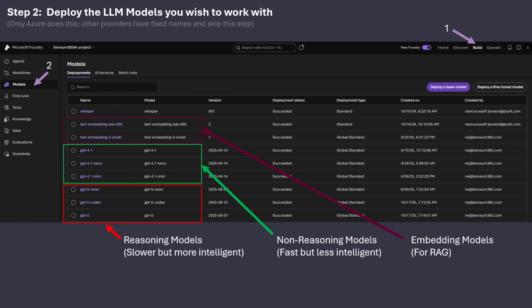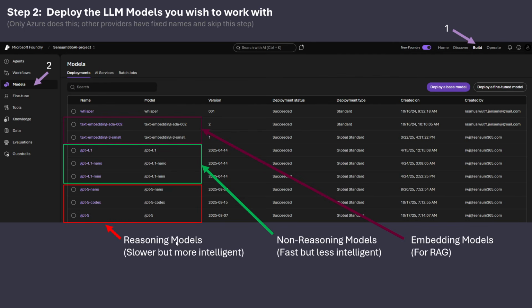Then we need to deploy a couple of models. We do that up in build here and models. And we need at least one LLM model or chat model. In my case, I will use GPT-4.1 Mini because we have the non-reasoning models that are fast but less intelligent, and we have the reasoning models that are slower. So all depending on your use cases, you will use all these in combinations. On top of that, when we later get to retrieval augmented generation, we need an embedding model. And in my case, I'm going to use text-embedding-3-small.